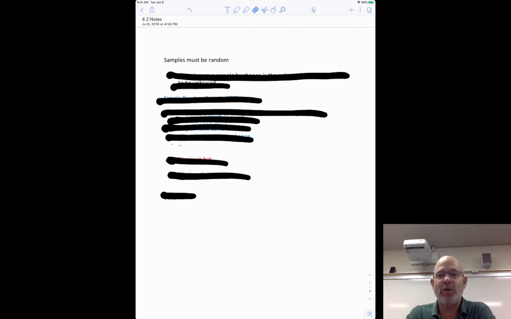Okay, section 4.2. In section 4.1, we talked about bias in samples, how to mess up samples, in other words. Today we're going to talk about the ways to do good samples, basically, how to do them, or at least ones that aren't biased. They might not be representative, like we talked about, but at least not be biased. So there are multiple ways to do this. The main idea, and I said this in the last one, is that every person must have the same chance of being picked. But there's more to it than that.